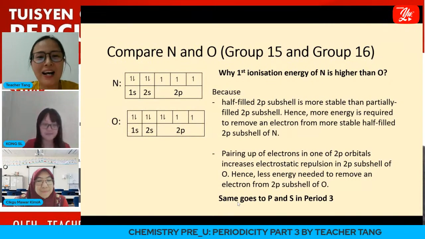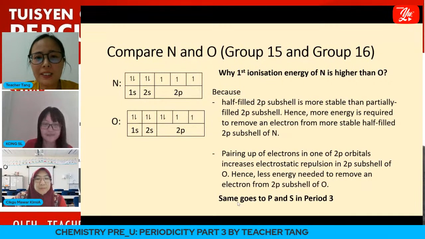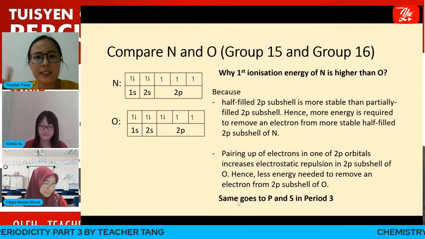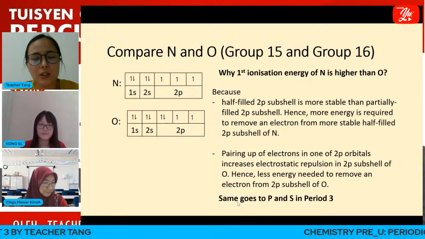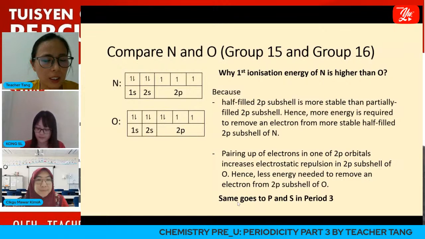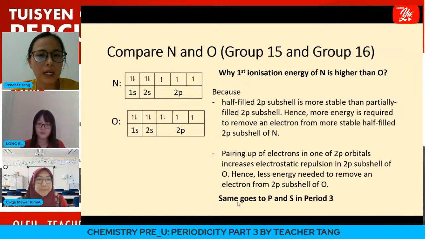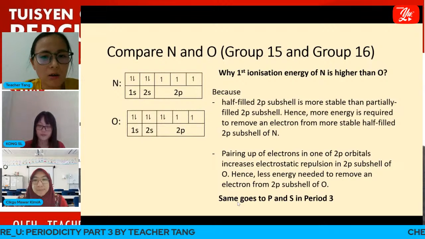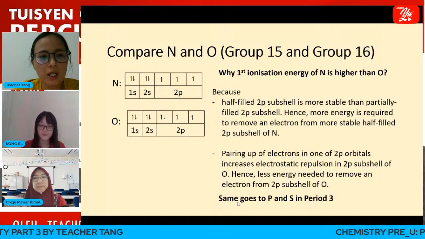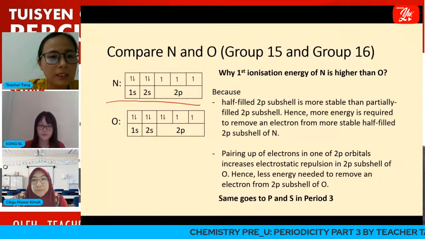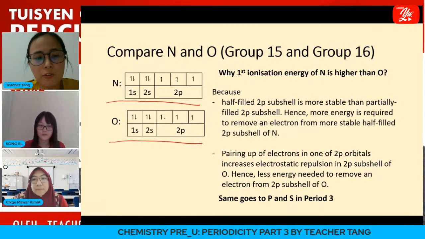Welcome back. Okay, so besides the dip between group 2 and group 13, there is another dip between group 15 and group 16. So why? I will use period 2, nitrogen and oxygen, as the example. If we write out the electronic configurations, this is the electronic configuration for nitrogen, while this is the electronic configuration for oxygen.